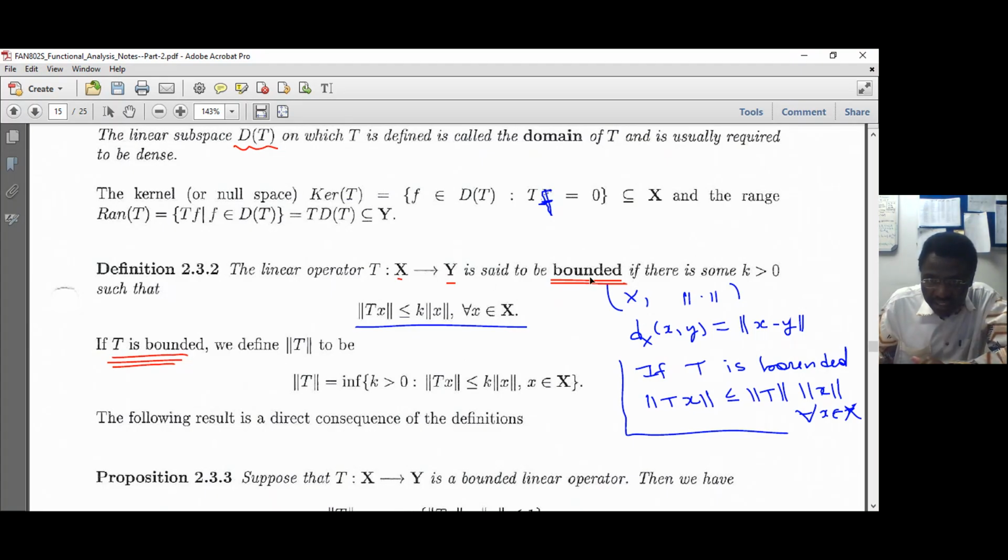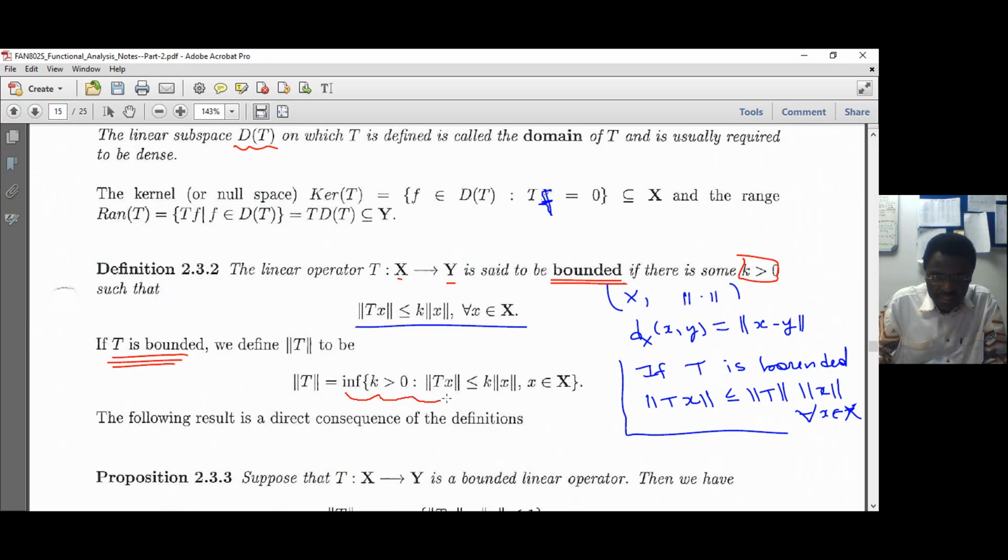Because this is bounded, we know that such a positive k exists, right? But this k is not the only one, because if for any x, the norm of Tx is less than k times the norm of x, if I take any positive number greater than k, this will still be true, right?